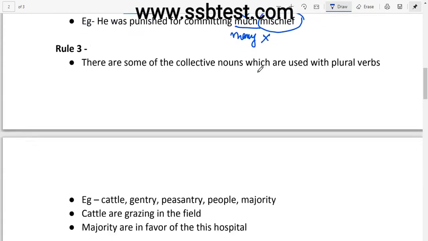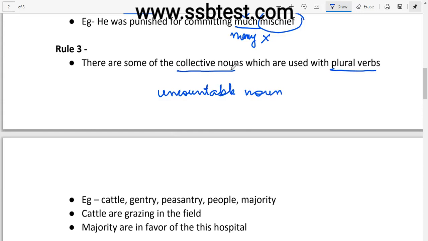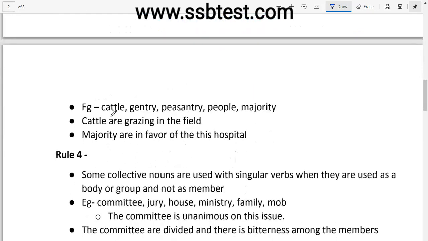It says, there are some of the collective nouns which are used with plural verb. In rule 1 and rule 2, we were dealing with uncountable nouns, right? But in this, we are dealing with collective nouns. And we know what a collective noun is? A collective noun is the name given to a collection of persons and things, right? So what are those nouns? These are examples like cattle, gentry, peasantry, people, majority, right?